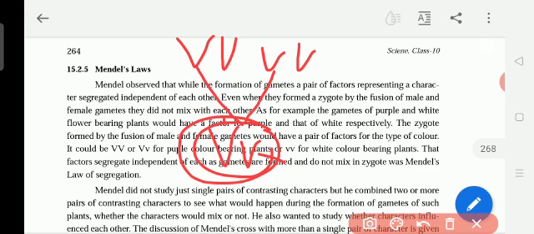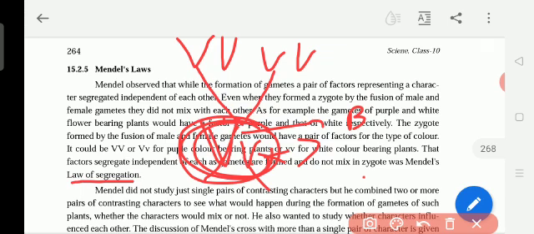Zygote means when female and male reproductive cells fuse together, combine, they make a zygote. In the zygote, the two factors will not be mixing. They will be separated. That is the law of segregation. Segregation means separate. The two factors in the zygote do not mix. They are independent. That is why the new plant will be in the purple color. It will not be a mixed color of purple and white, only the purple color.